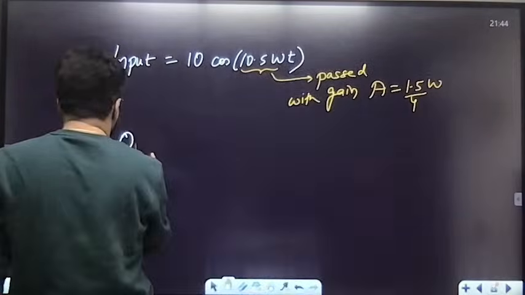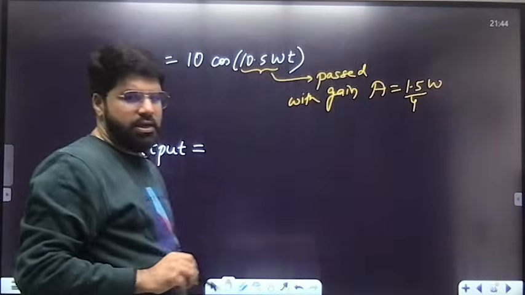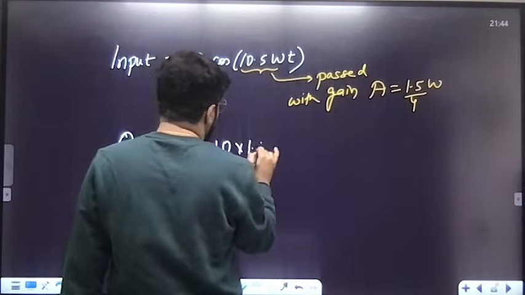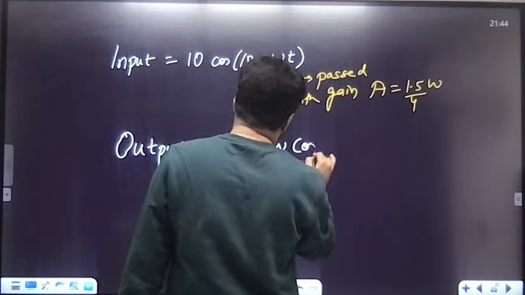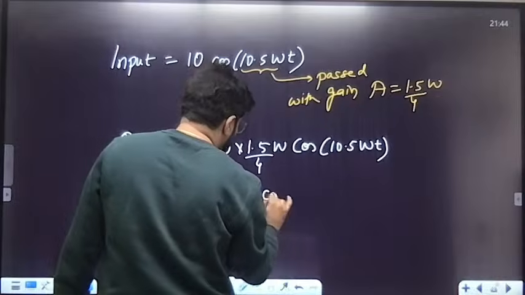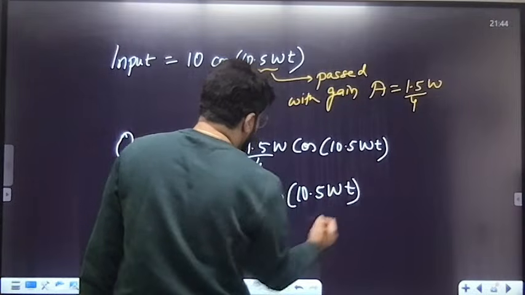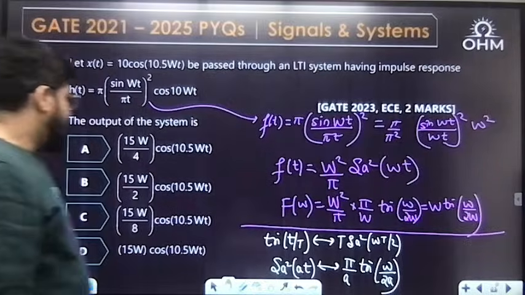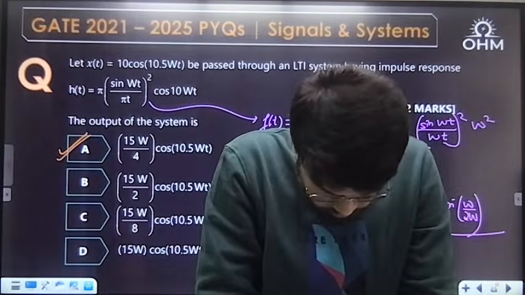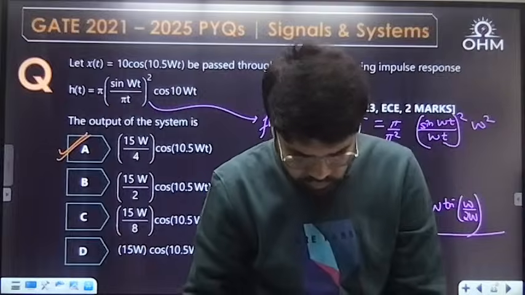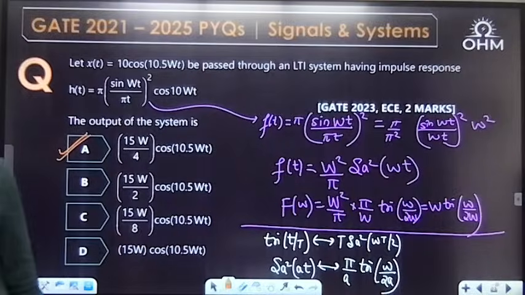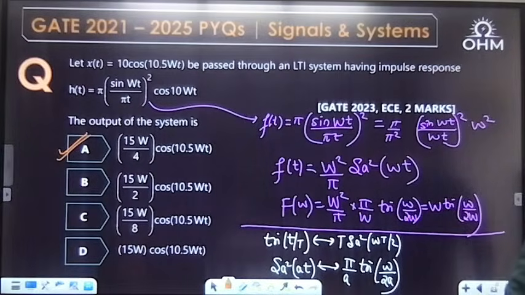So what is the output then? Multiply by the gain. There is no phase given anyway. So the output is 10 into 1.5W by 4 cos of 10.5Wt, so it's going to be 15 by 4 W cos of 10.5Wt. The answer is A. Anyways, next question.